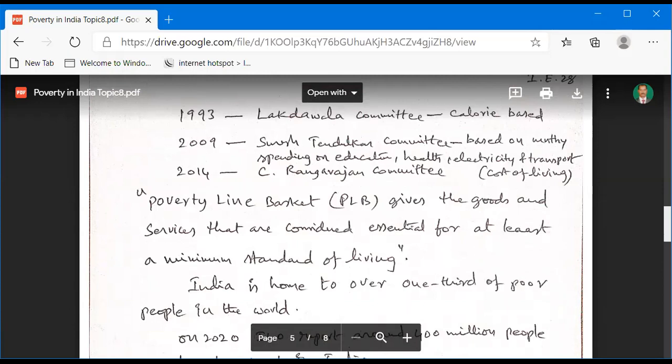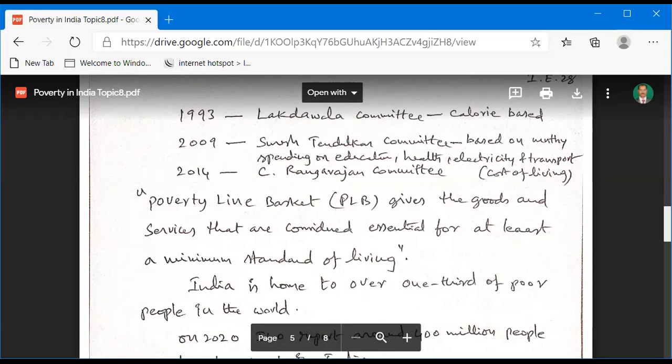That means a person living in a rural area has a daily food intake of 2,400 calories, and a person living in an urban area 2,100 calories. Another important pair of committees, whose reports the government of India now follows, are from 2009 and 2014.